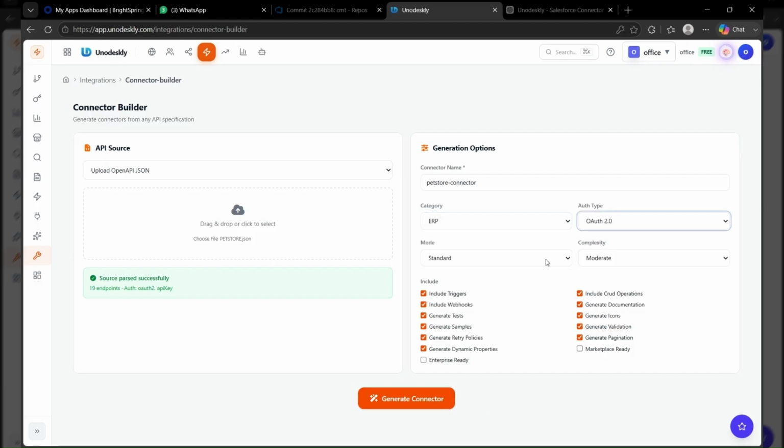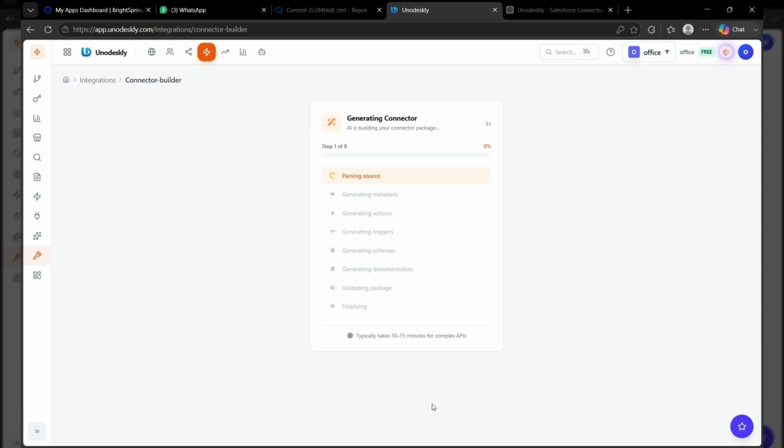Authentication is an important part of this process. A connector isn't complete simply because its API operations have been discovered. It also needs a proper credential lifecycle. Unodeskly analyzes the security schemes defined in the OpenAPI specification and identifies supported authentication mechanisms such as API keys, bearer authentication, basic authentication, and OAuth 2 where applicable. From this information, the connector builder generates the appropriate credential configuration and connects the credential requirement to the generated workflow nodes. Now we generate the connector.